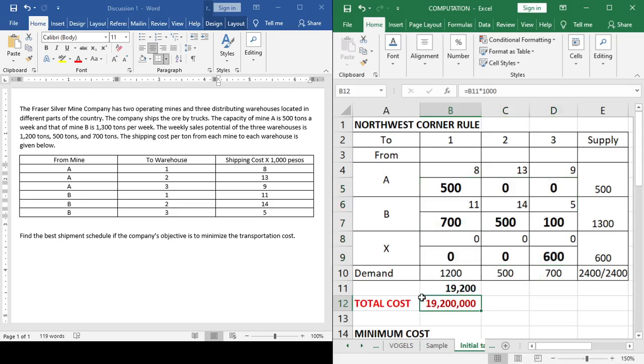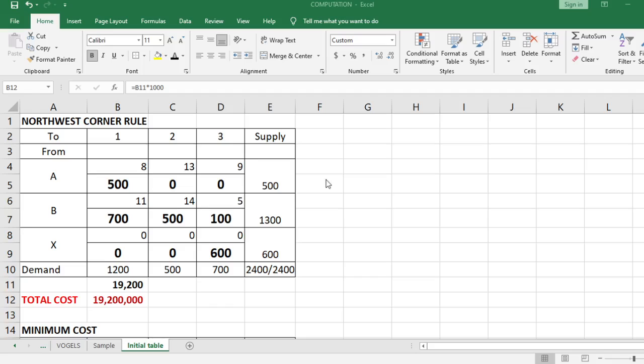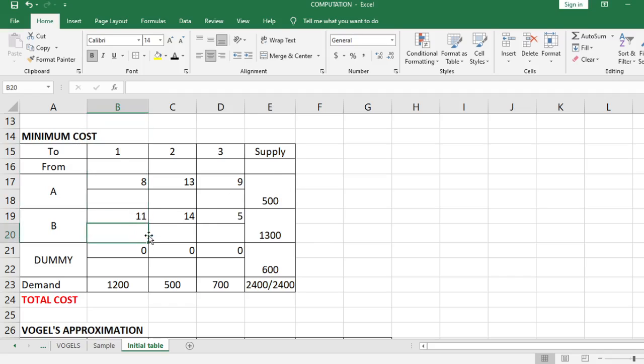Okay, now let's then proceed to the minimum cost method. Okay, so ato na ni i-close. Let's focus now. Okay, let's focus now on our computation. Okay, so let's proceed to the minimum cost. So remember sa minimum cost, ang ato nga pangitaon is unsa ang pinakagamay nga cost. Okay, so first, sa may pinakagamay, di ba, among them all, that is 0.